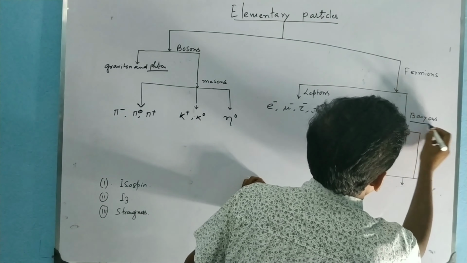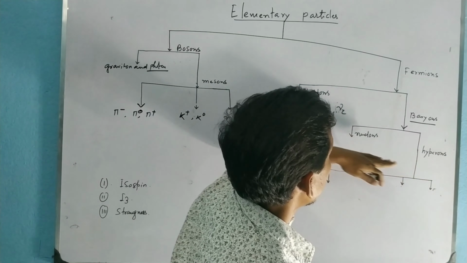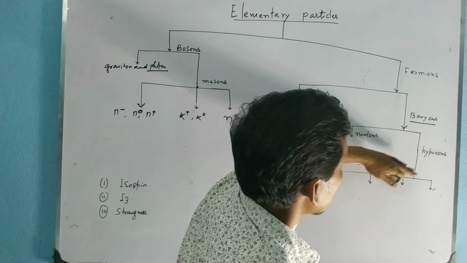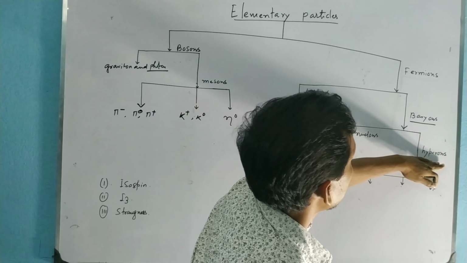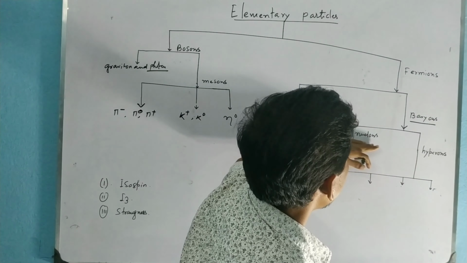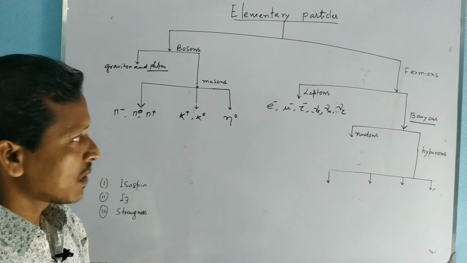Now let's see another class, and this is baryons. Baryons are classified into two groups, nucleons and hyperons, and these are heavy mass particles. The mass of the hyperons is much greater than the nucleons, and they are unstable particles.